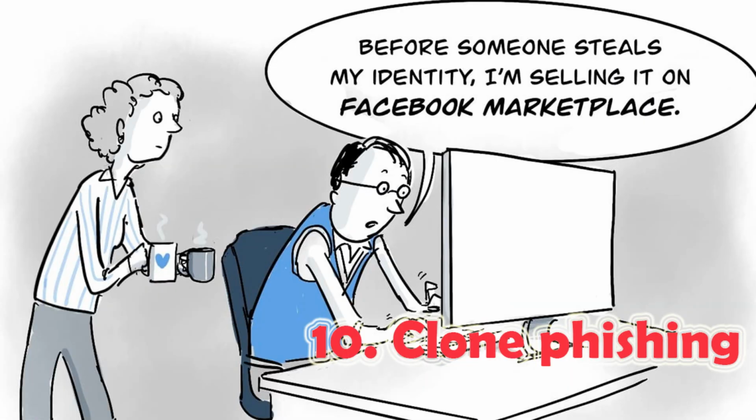10. Clone phishing. A clone phishing attack involves a hacker making an identical copy of a message the recipient already received. They may include something like "resending this" and put a malicious link in the email. Example of clone phishing. In a recent attack, a hacker copied the information from a previous email and used the same name as a legitimate contact that had messaged the victim about a deal.